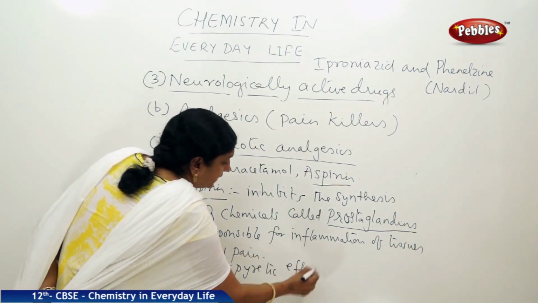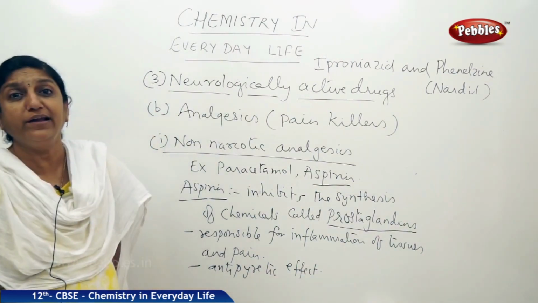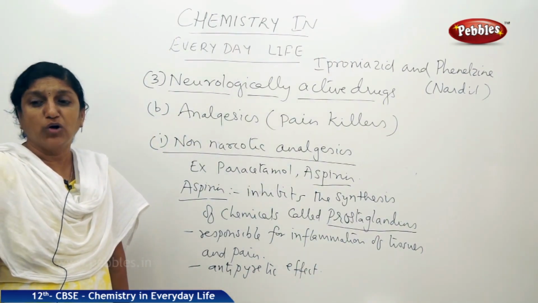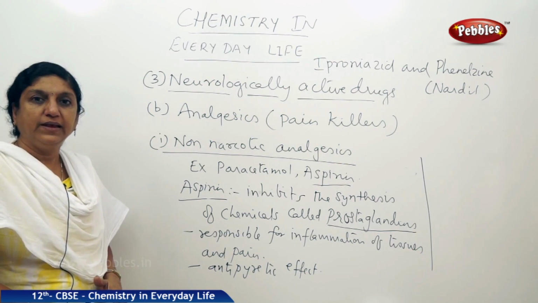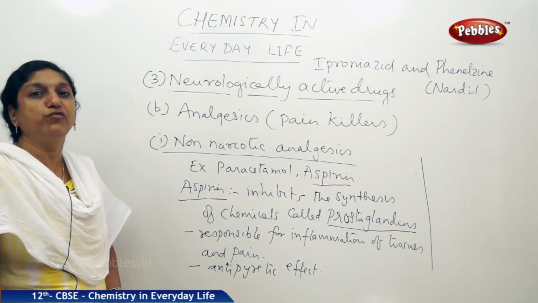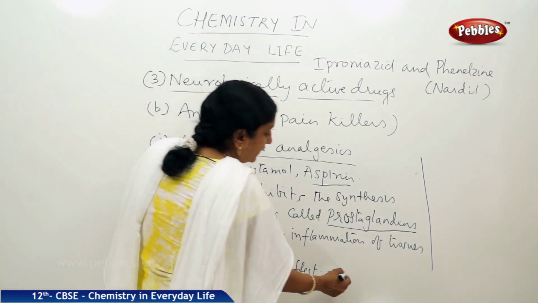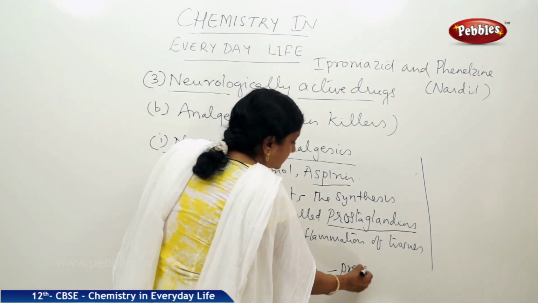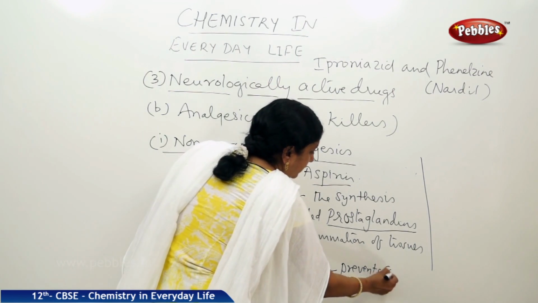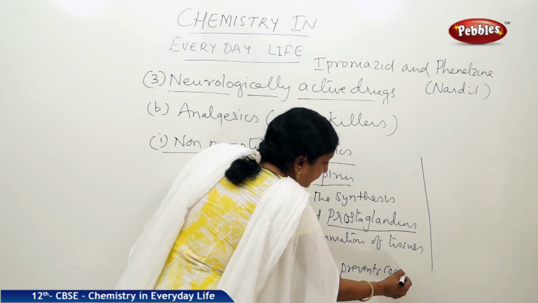And not only that, aspirin is also responsible for preventing platelet coagulation. It prevents coagulation of platelets in the blood.